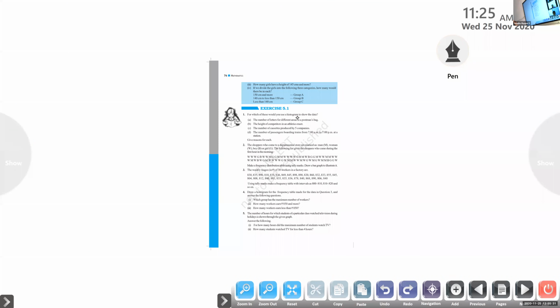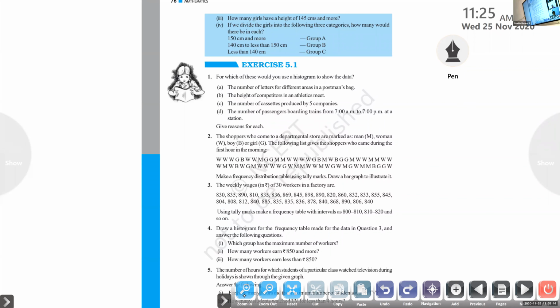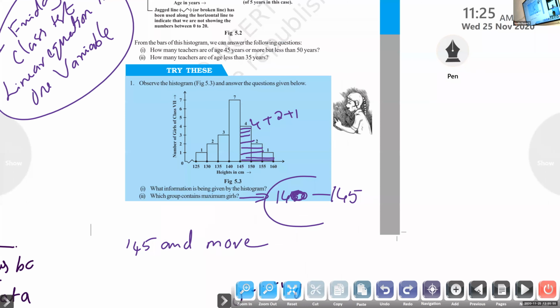Next question. If we divide the girls into the following 3 categories, how many would be there in each?